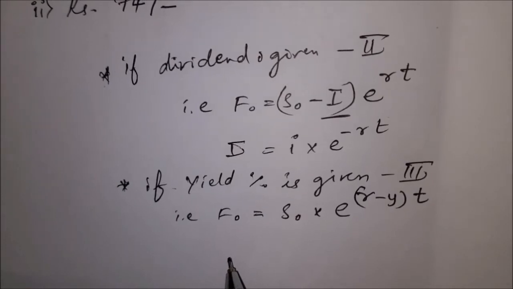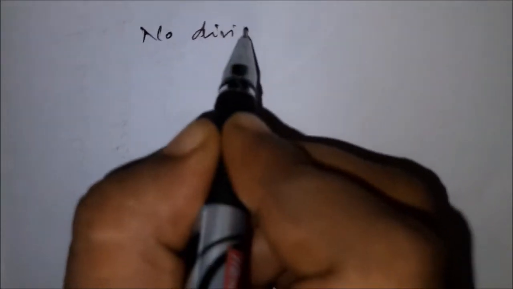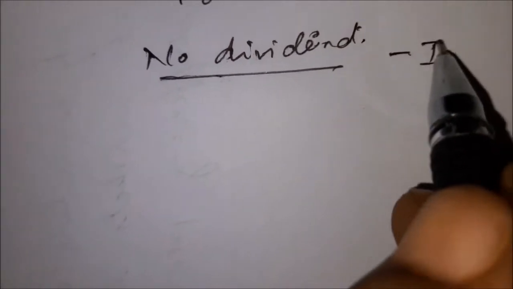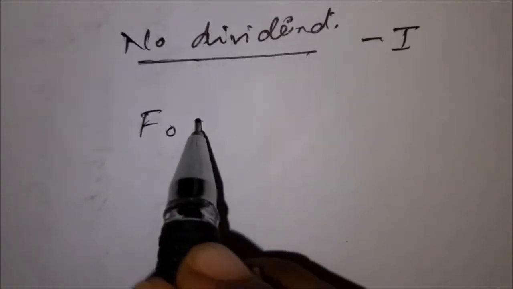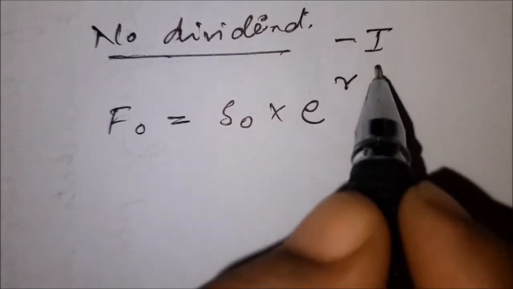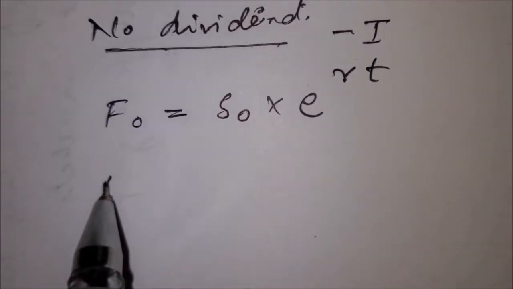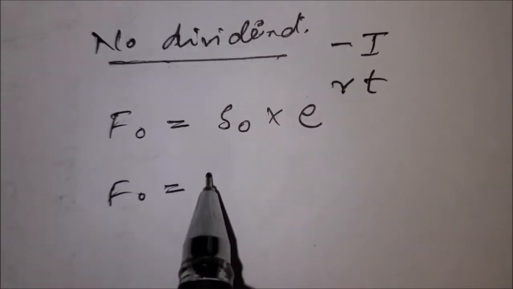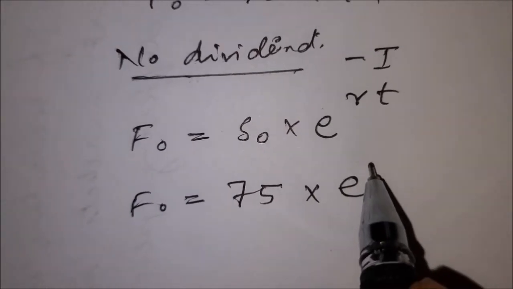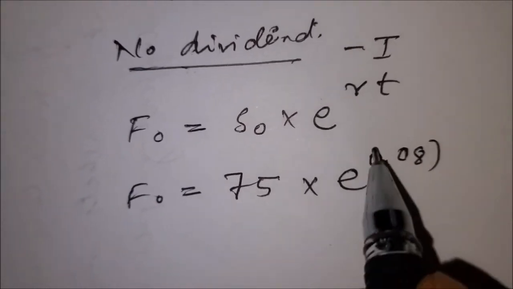In this problem, no dividend is given. No dividend means no income. Then we have to follow the first step. The formula is F0 is equal to S0 into e to the power RT. Here put all the information given in the problem: the spot price 75 into e to the power R, which is 8%, 0.08, and time is 0.5.